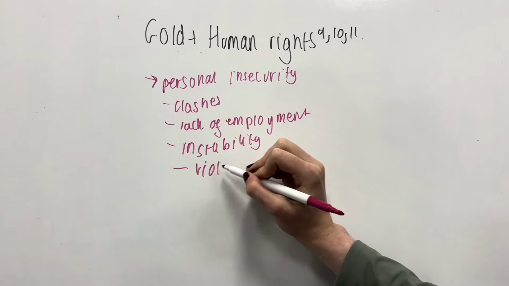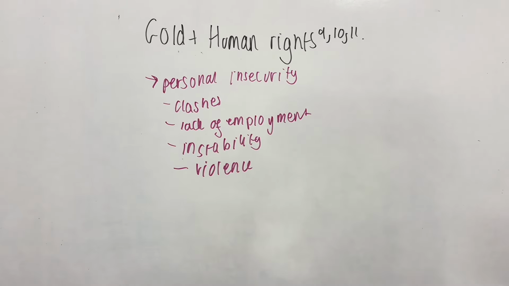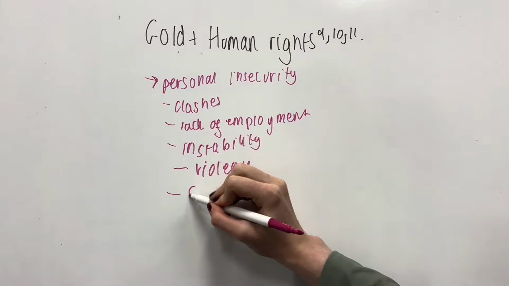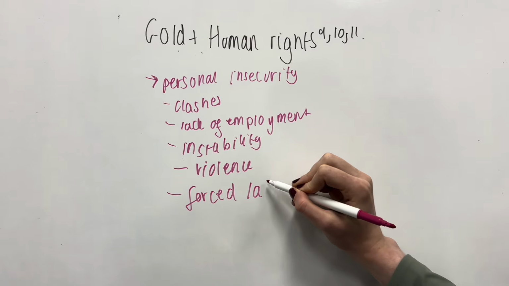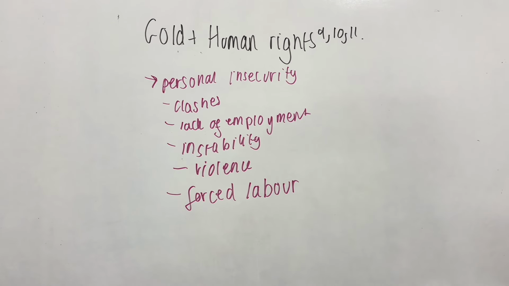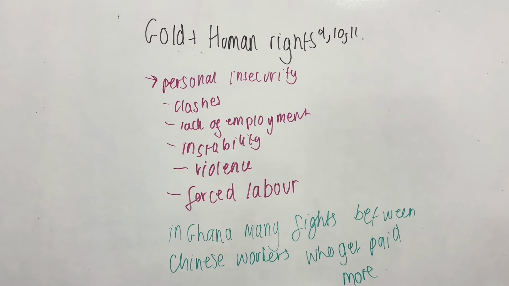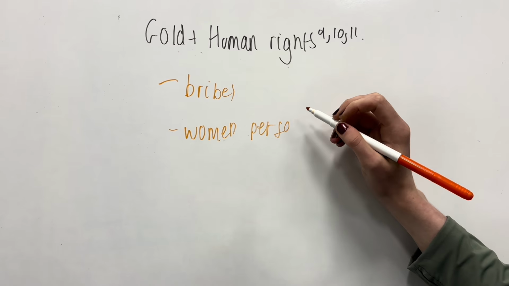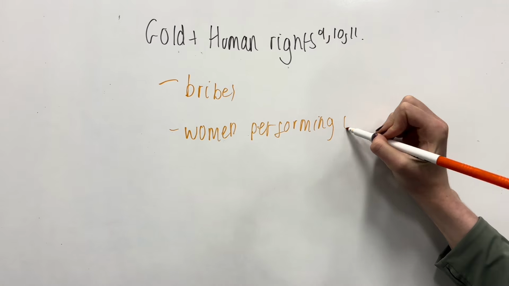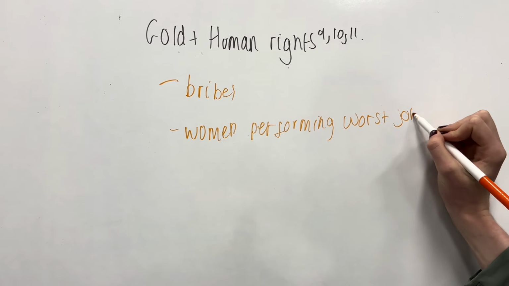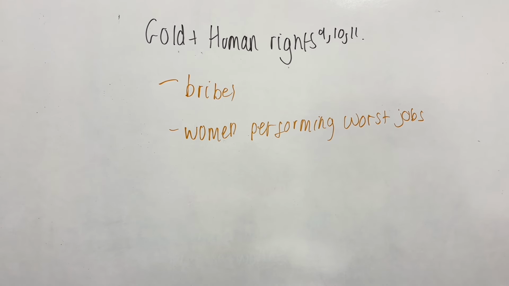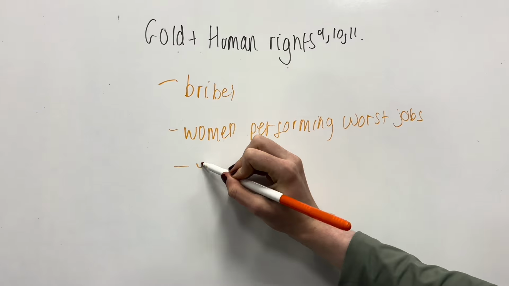Forced labour and trafficking is present amongst gold mines. Child labour and school dropouts are common in gold mining areas. In Ghana specifically, there can be conflict between Chinese miners who get paid more than the Ghanaians. Much of the mining on the small scale is due to the lack of opportunities, with women more likely to face injuries due to the tasks they perform being more dangerous than men's.